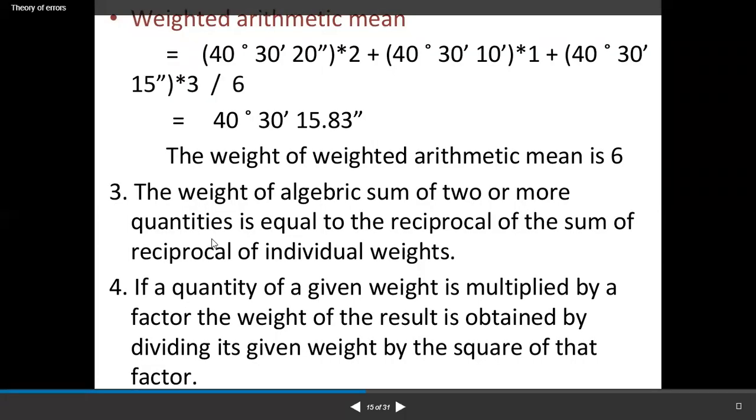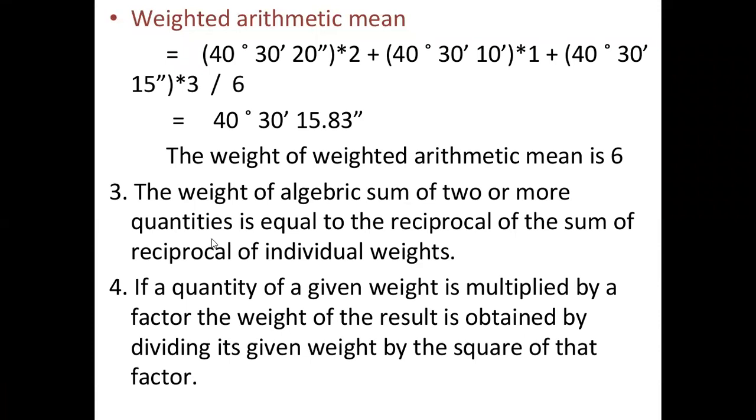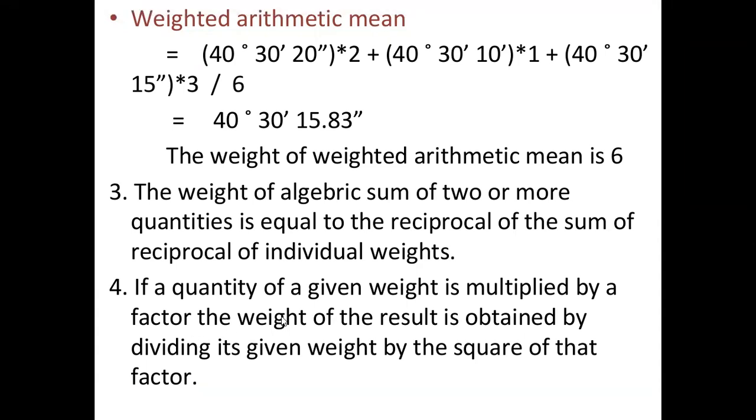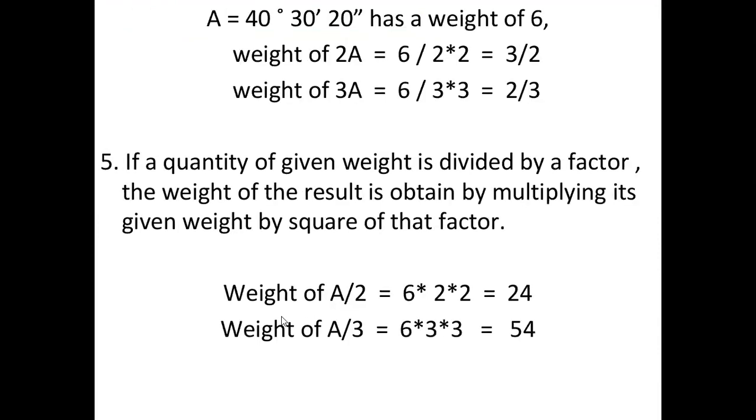Next, if a quantity of a given weight is multiplied by a factor, the weight of the result is obtained by dividing its given weight by the square of the factor. So A is just an example. A is equal to 40 degree 30 minutes 20 seconds and has a weight of 6. So the weight of 2A is 6 by 2 into 2, and the weight of 3A is 6 by 3 into 3. So 3 by 2 and 2 by 3.